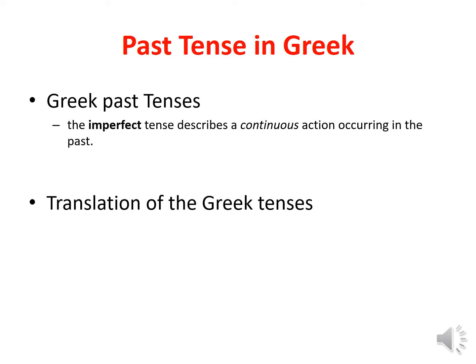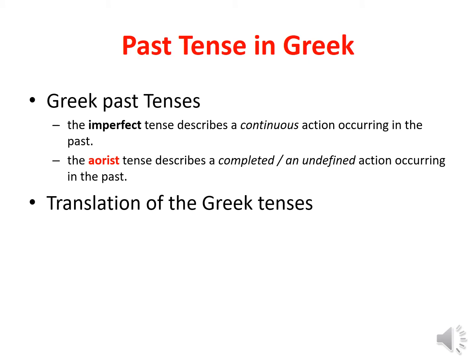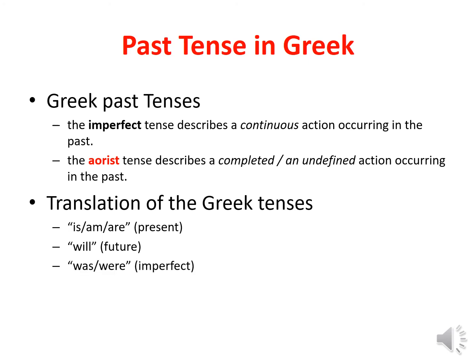Well, we have the imperfect tense, which describes a continuous action occurring in the past, and the aorist tense, which describes a completed, also known as an undefined action occurring in the past. So what's the difference? Let's review the helping verbs we use to translate each of the Greek tenses. The present we use is am or are. Future is will. The imperfect uses was or were, whereas the aorist typically uses ed. So remember these helping verbs or suffixes that are used to translate each of the Greek tenses. That's an easy way to summarize what we've done so far.